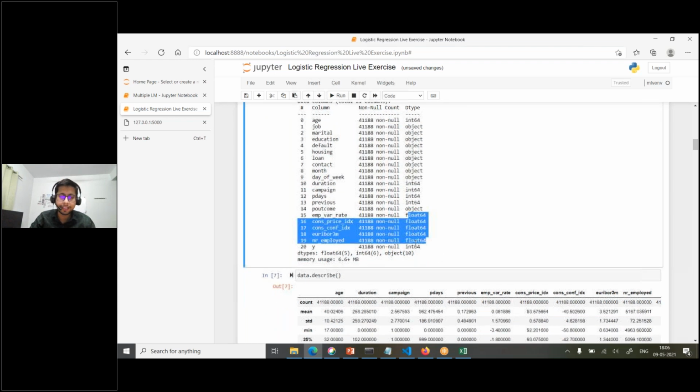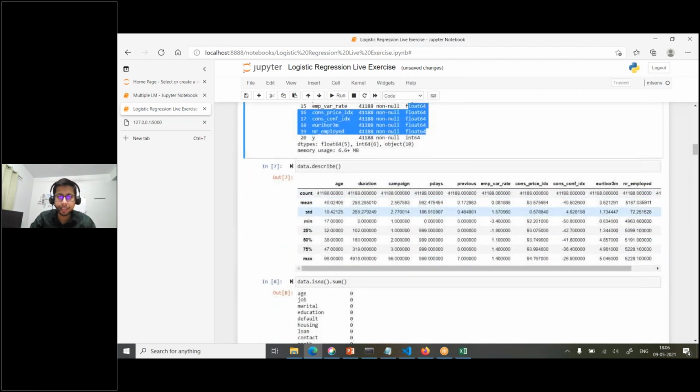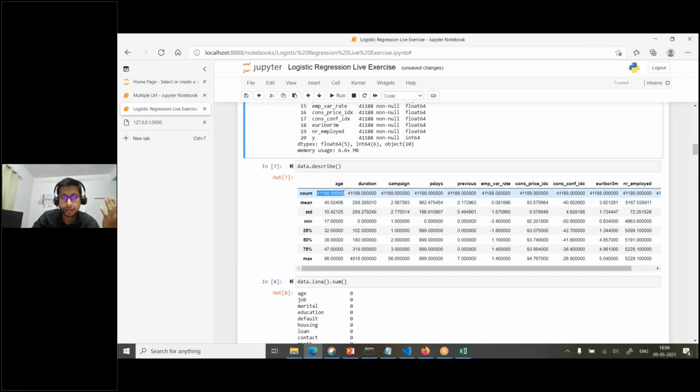If you do data.describe, it will give you the descriptive measures, like how many total rows there are, what is the mean value, what is the standard deviation, what is the minimum value in that column, what is the 25th percentile. Yesterday we also saw that the 25th, 50th and 75th percentiles are used for outlier identification, if the data is lying beyond the IQR. So what is IQR?